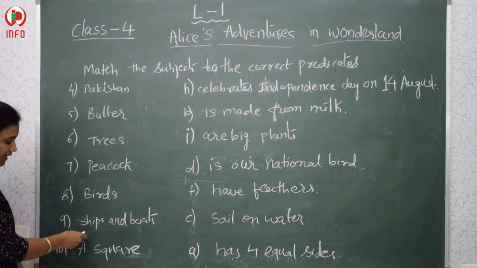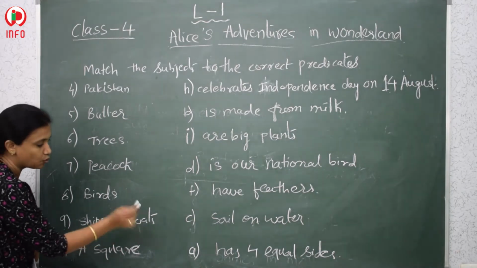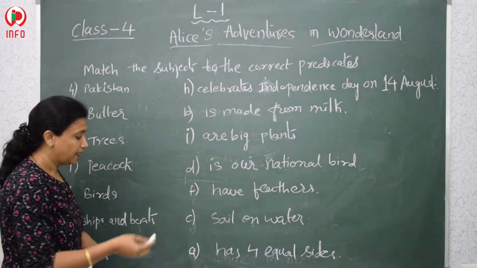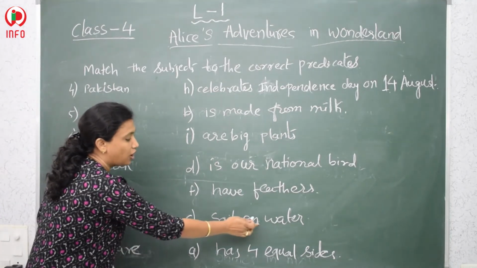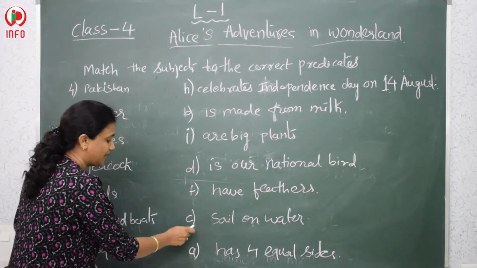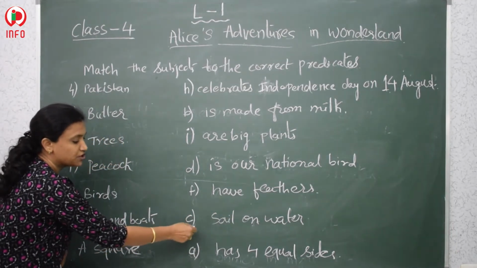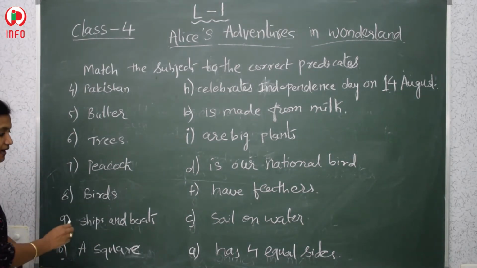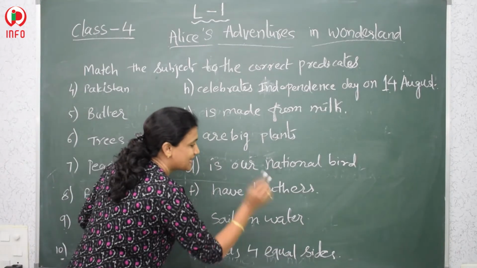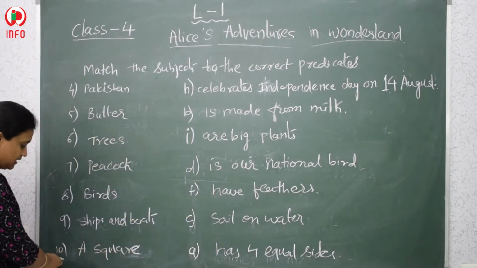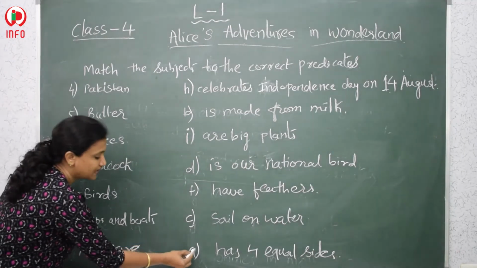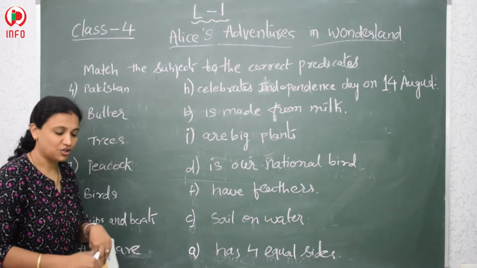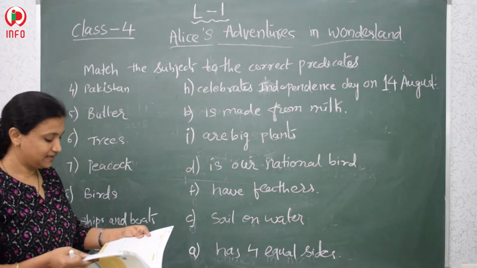What is ninth? Ninth is ships and boats. Ships and boats we can see only in the water. So ships and boats sail on the water. That is the reason we are matching the ninth one with option C. And the tenth one is a square. A square has 4 equal sides. That is the reason we are matching the tenth one with option A. Okay, done with this, children. Chalo, we will see the next part of the grammar now.